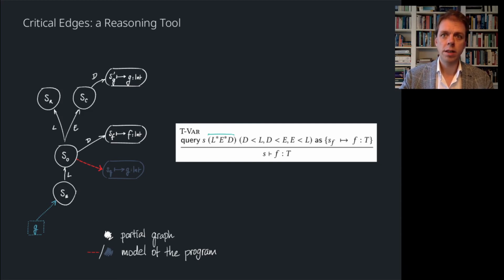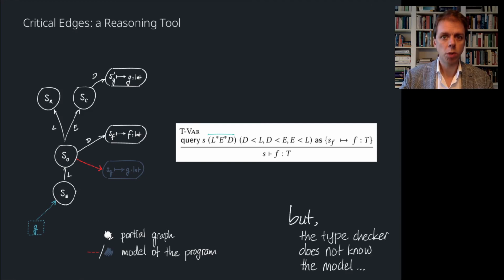The missing definition edge from SO to SG is relevant to the query, since it is allowed by reachability and leads to a matching declaration, and therefore it is a critical edge. Critical edges are a precise characterization of whether a query will have a stable answer or not. But the problem is that determining critical edges requires knowing the model scope graph, and therefore this idea cannot immediately be turned into an implementation.